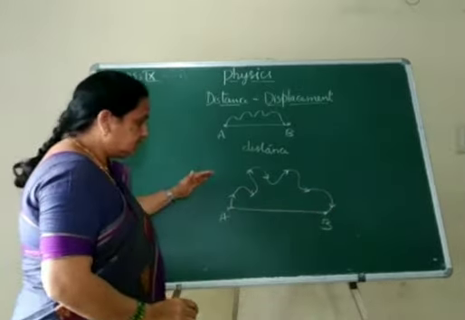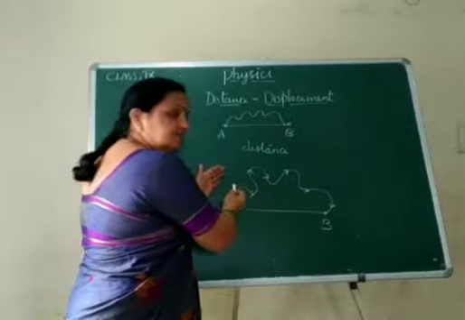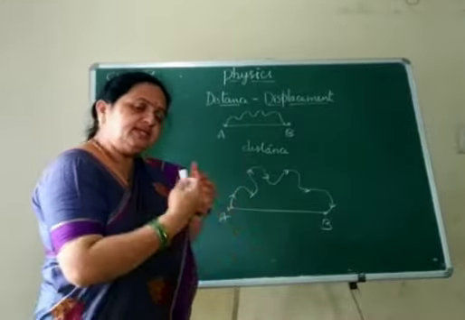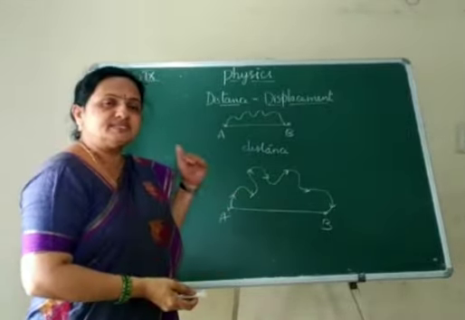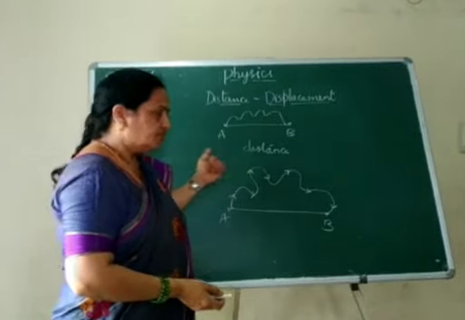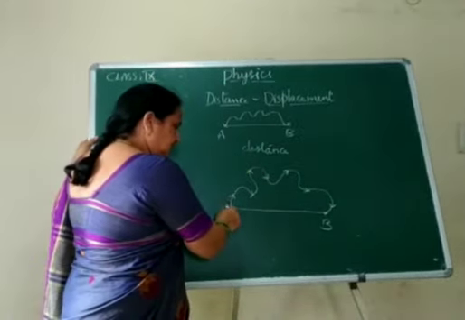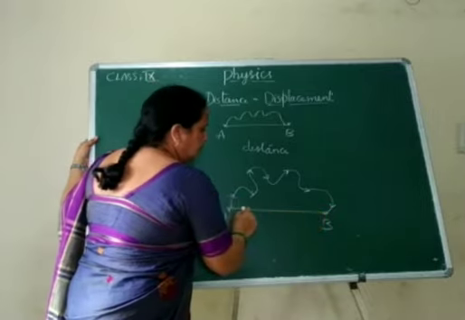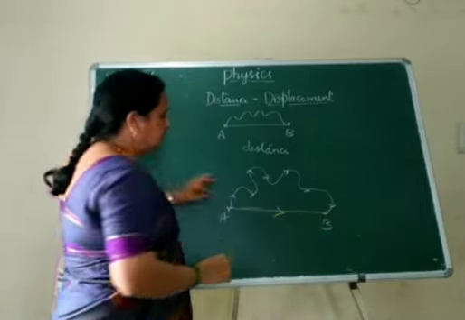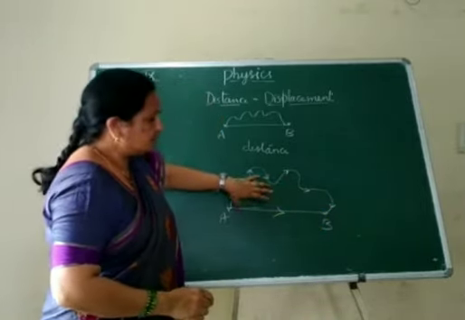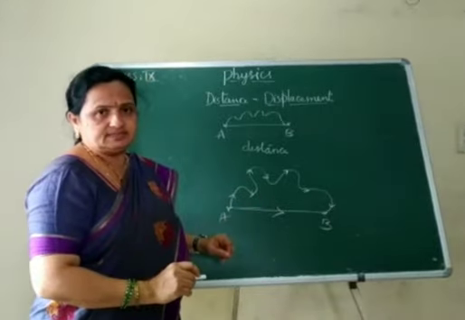Is it right? That means distance has magnitude and at the same time it changes its directions. But the person from A to B can also move like this. That means this A to B has only one particular direction.